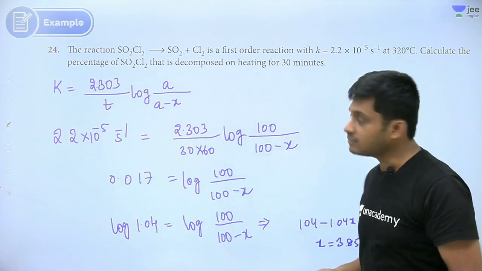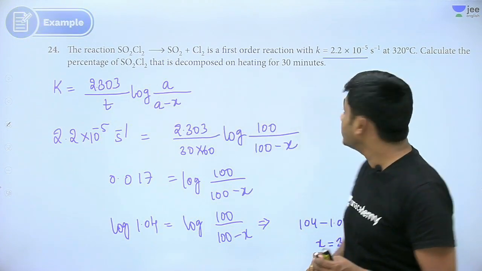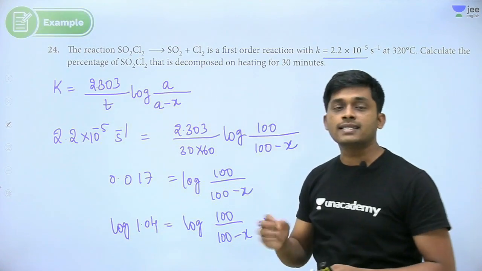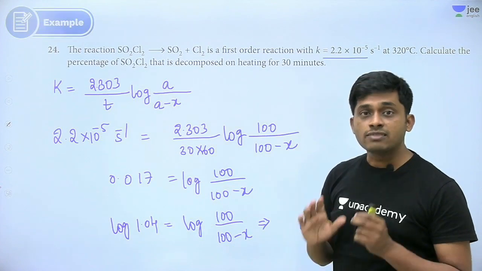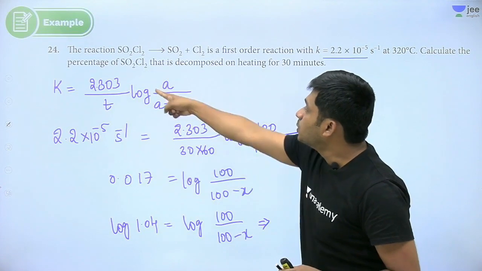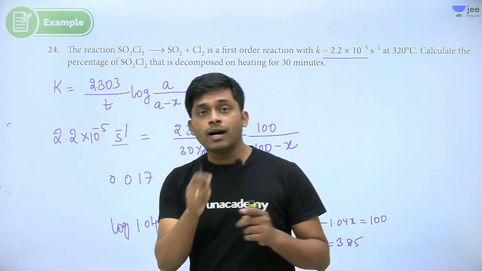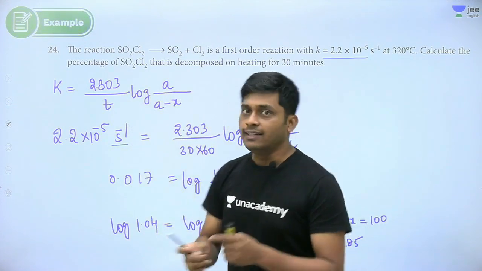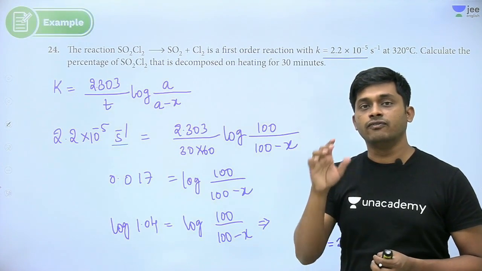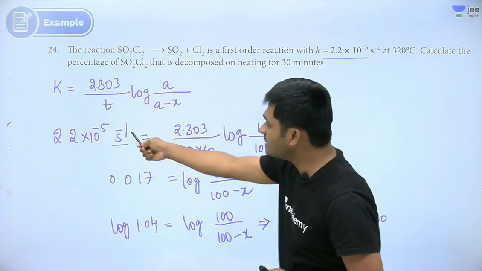Okay, K is given. How are we solving it? What they are asking is to calculate the percentage of the reactant, how much it is decomposed in terms of percentage. So the K value we have written is 2.303 by time. Be very careful about units here. In the whole of kinetics, the numericals are given with units per second.